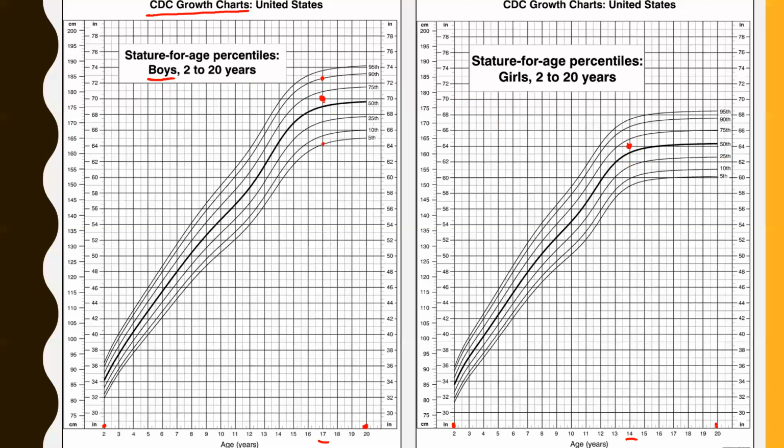The other thing that I also find very interesting about these graphs is you can actually see where different genders peak based on their height. Let's just look, for instance, at 50th percentile. Notice for girls, it starts to flatline about this point right here, so about the age of 15. So most girls are pretty much done growing at the age of 15. But if you look for boys, it doesn't start flatlining until about right here or so, maybe even a little earlier. Either way though, for boys, it doesn't start flatlining until the age of 17 or 18. This means that boys continue to grow until about the age of 17 or 18, at least on average. And of course, this is just an overall picture and not indicative of literally every single person.